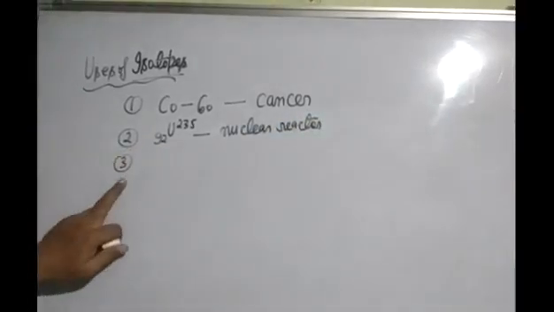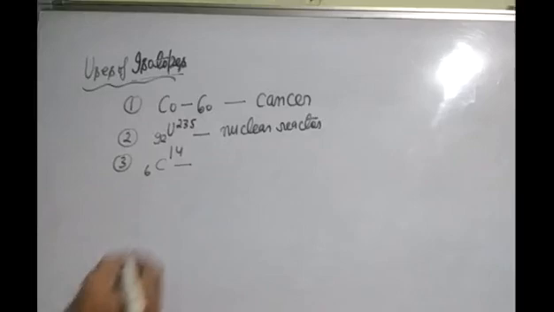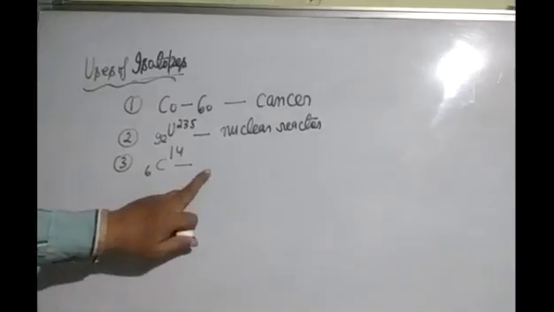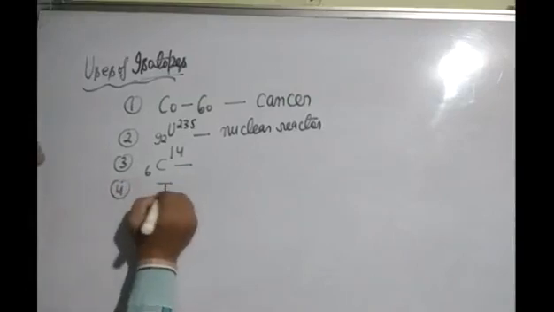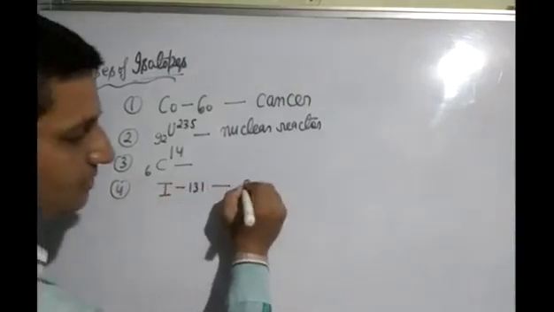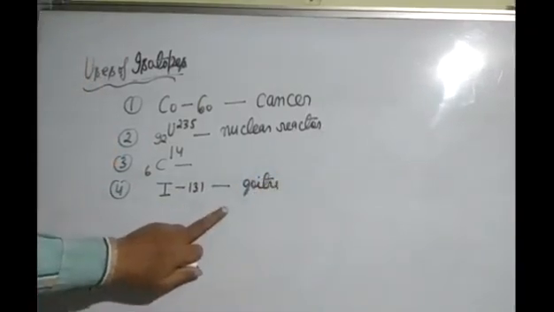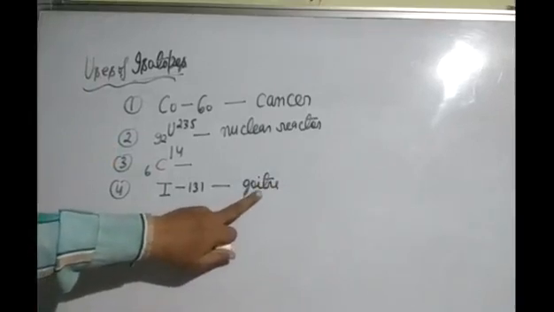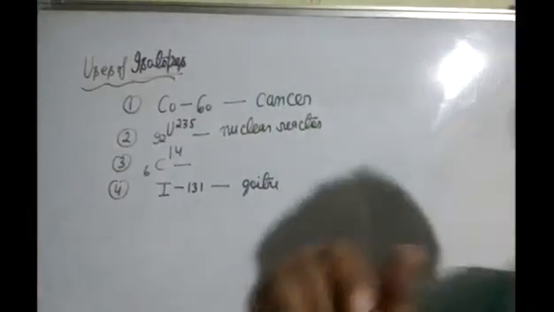Third, carbon 14, 6C14, is used to determine the age of historical and geological material. After this, iodine 131 is used in the treatment of goiter. Okay, students, iodine 131 is used in the treatment of goiter. Next topic is